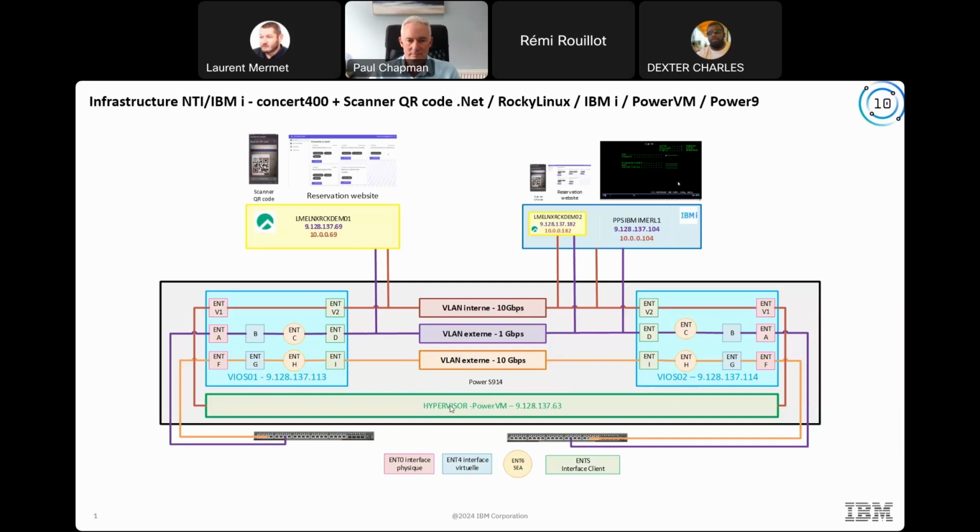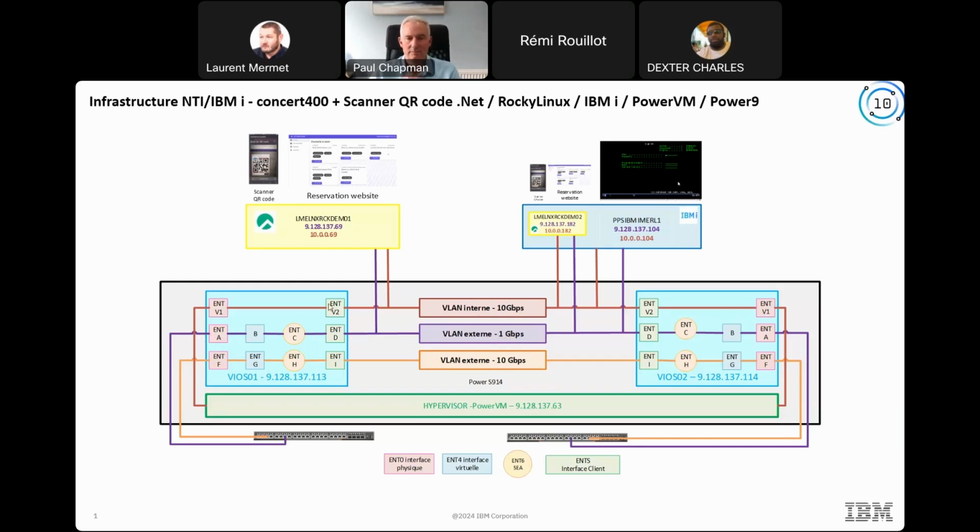And in the Power, you have a component, the hypervisor, which provides the capability to virtualize all resources: processor, memory, adapters, and network. We used this capability to provide an internal network. Each VIOS can have a connection to the outside with an external VLAN, one with 1 gigabit bandwidth and one with 10 gigabit bandwidth.